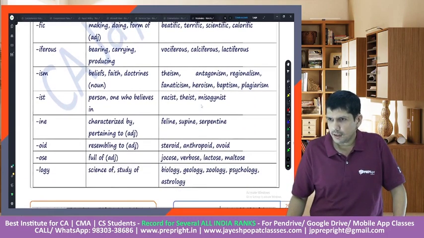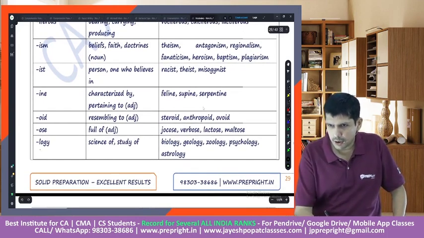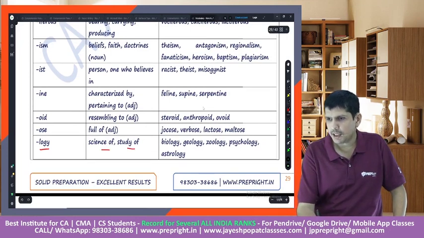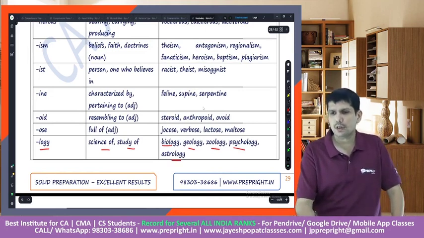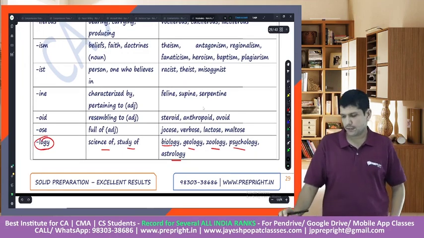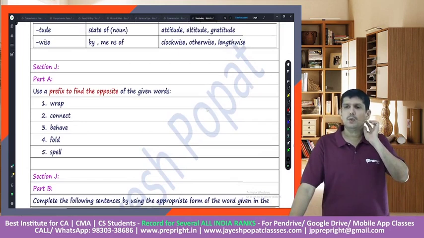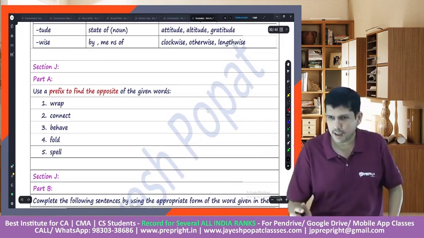Then we could have something like logy, science of or study of. So biology, geology, zoology, psychology, astrology, right? So the logy which is being used after a particular word is its suffix. Let us have a look at it with the help of an example, right? I know you would be able to do it very well.